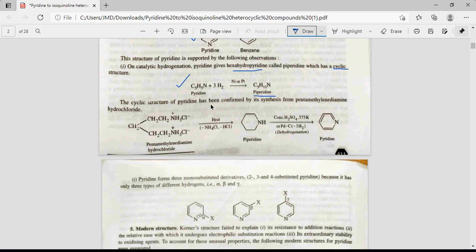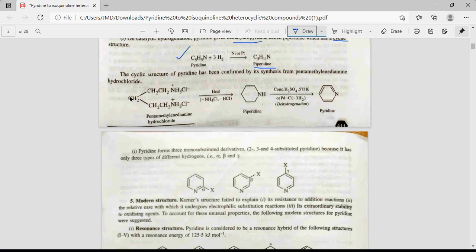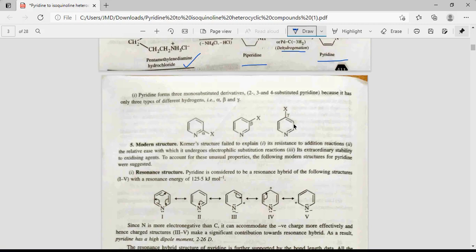This cyclic structure of pyridine has been confirmed by its synthesis from pentamethylene diamine. Also, further, this reaction supports this aromatic structure. So first is piperidine. It can be synthesized from this open chain structure by heating. Then on dehydrogenation, means by removal of hydrogen, we can prepare pyridine.